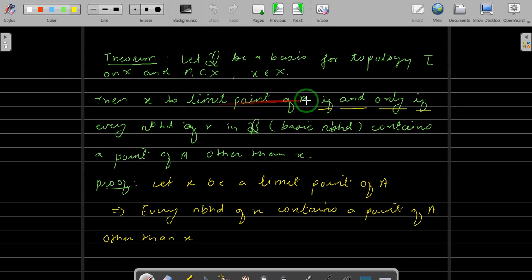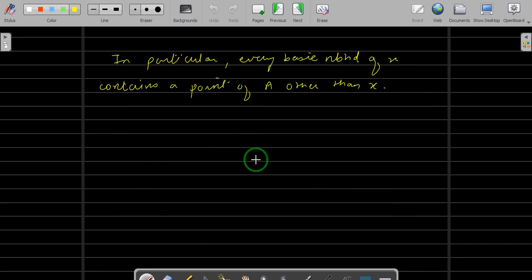We assume that x is the limit point of A, and we prove that every neighborhood of x in the basis contains a point of A other than x. Okay, why is this true?